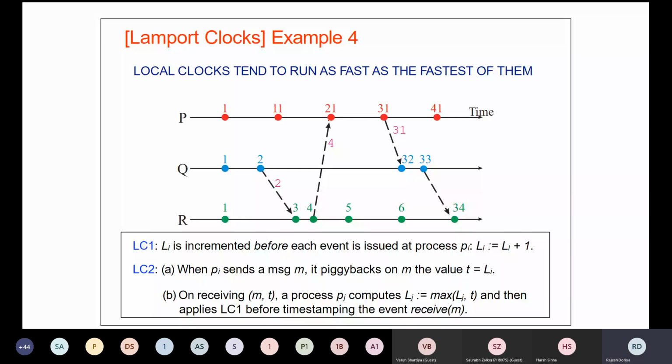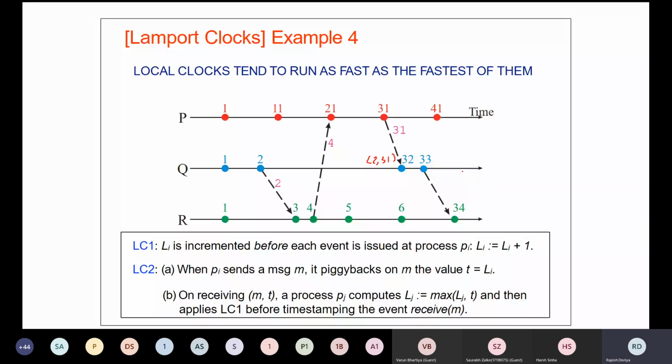So we calculated the maximum of 20 and 4. 20 came out as the maximum, then it was incremented by 1, so this is how we got 21 over here. And over here, the maximum of 2 and 31 was 31. Then 31 was incremented by 1, so it became 32. This is how things are happening in this example as well.